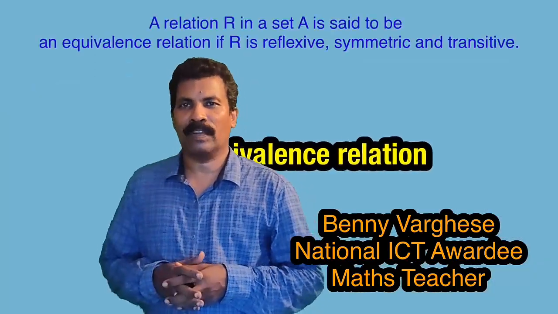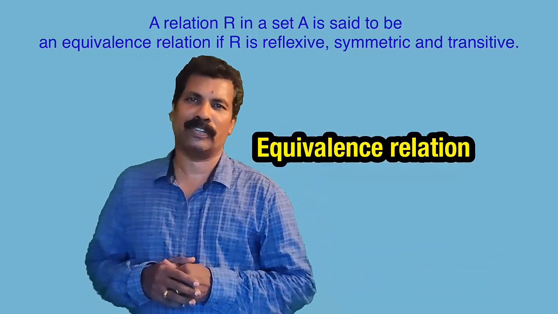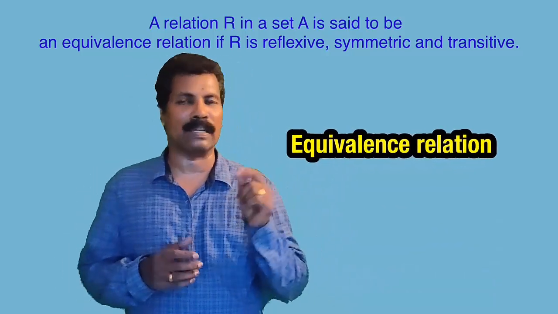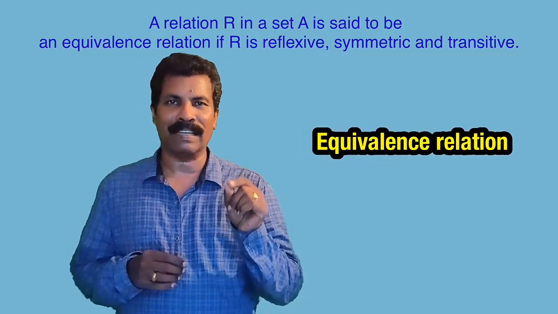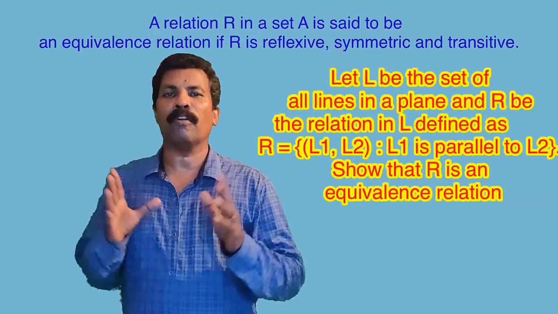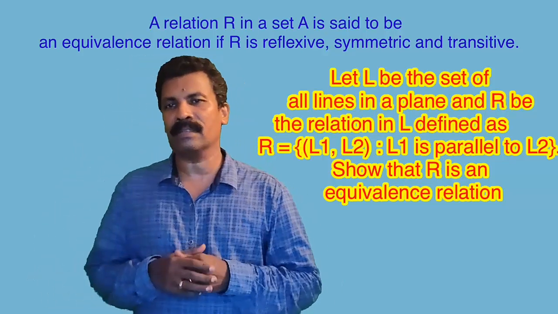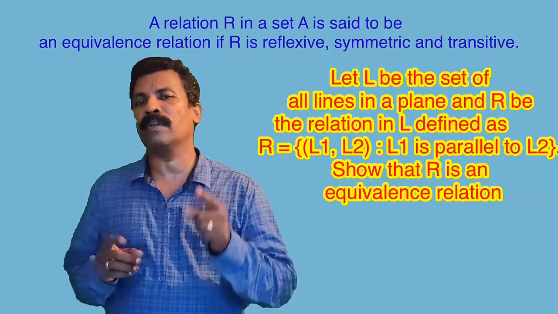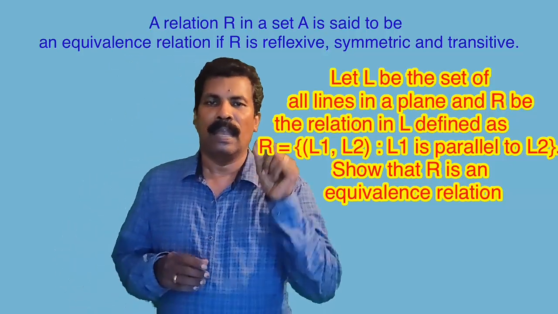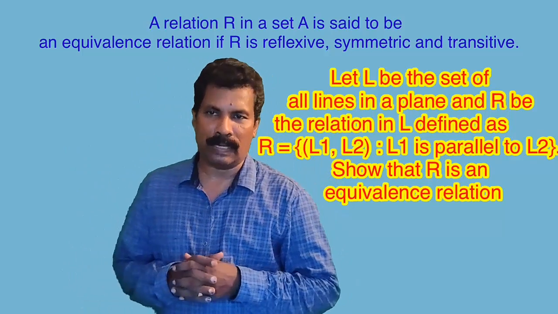Hi, let us study today about equivalence relation. A relation R in a set A is said to be an equivalence relation if R is reflexive, symmetric and transitive. Let capital L be the set of all lines in a plane and capital R be the relation defined as R is equal to the set of all (L1, L2) such that L1 is parallel to L2. Show that it is an equivalence relation.